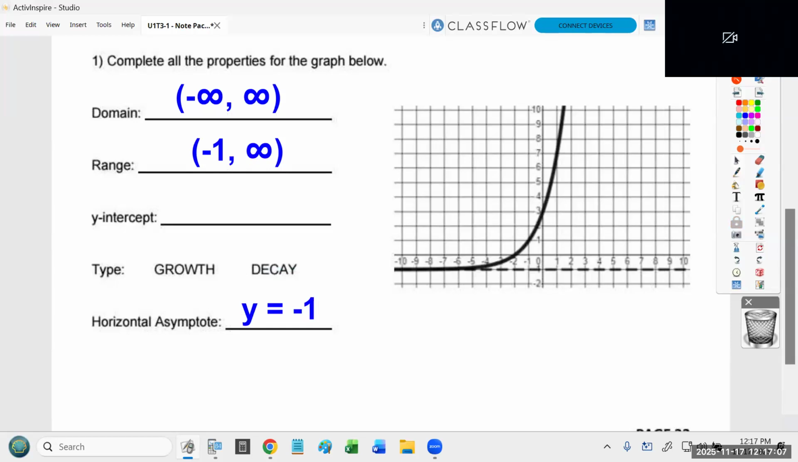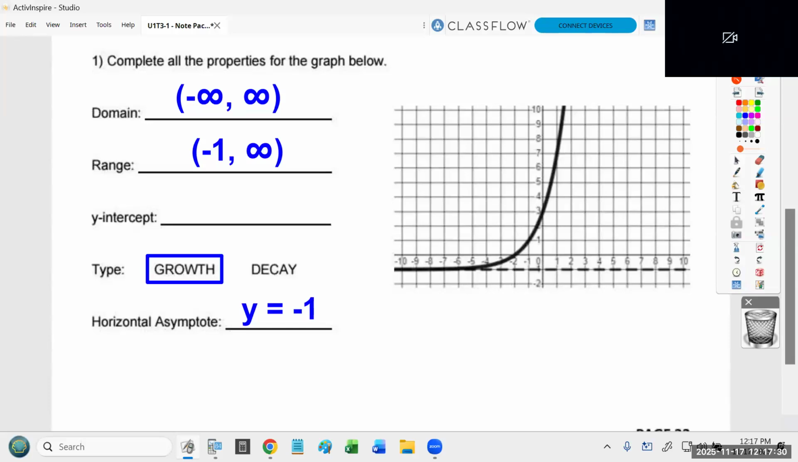How about the y-intercept? Allison? Can I go to it? Sure. What's the type? Growth. It is growth. So keep in mind, you want to consider from left to right, what is the function doing? And from left to right, this thing is going up, up, up, up, up, and it never stops going up. Now, how about the y-intercept? Where does this thing hit the y-axis?